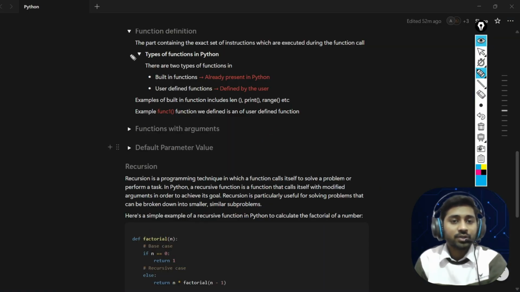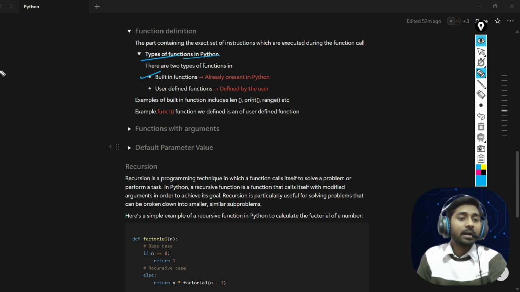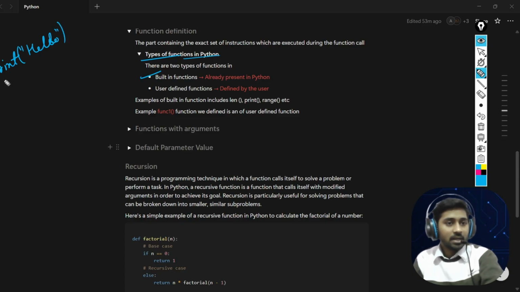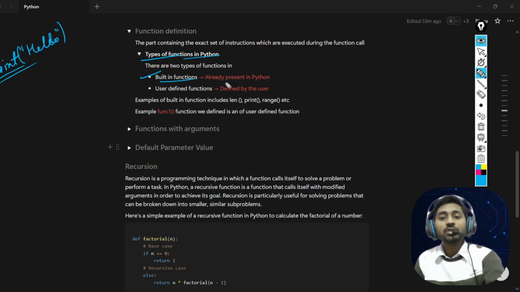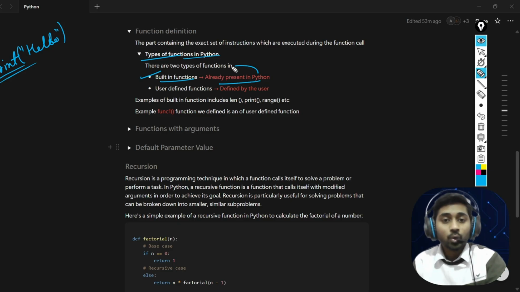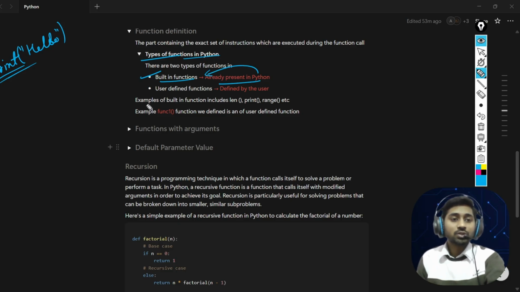We have two different types of function here. One is your built-in function, which we are already using from day one. We write print whenever we want to display an output, we always write print hello. So print is also a function here, but print is a built-in function. What is a built-in function? It is already present in Python. You don't need to define it, it's already there in Python. We can just call it by its name and with parentheses.